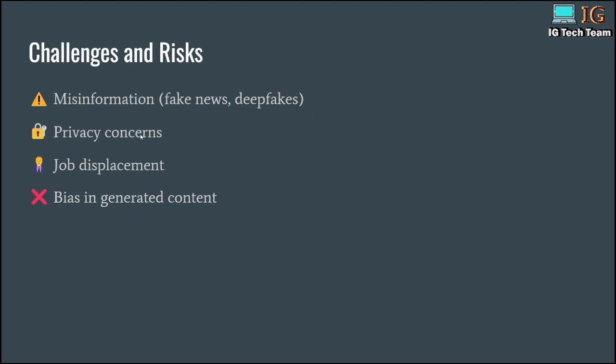And another one is privacy concerns, job displacement, and bias in gender content, like the things that you can say to male you can't say to female. That means you can differentiate the content, but generative AI doesn't differentiate the generated content, so this bias is another risk.